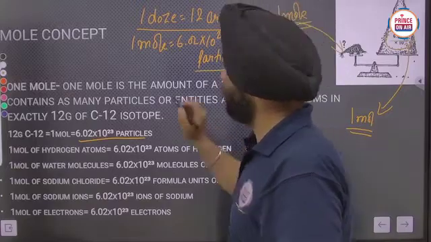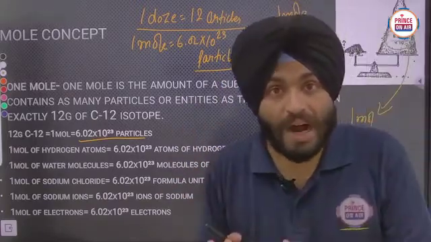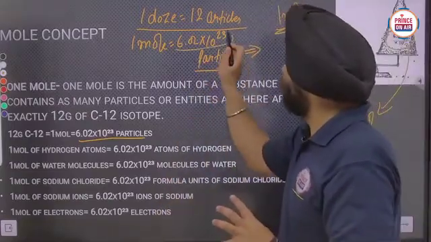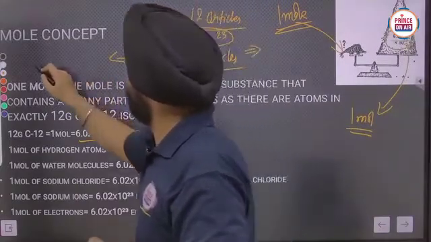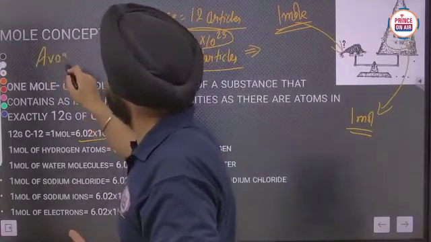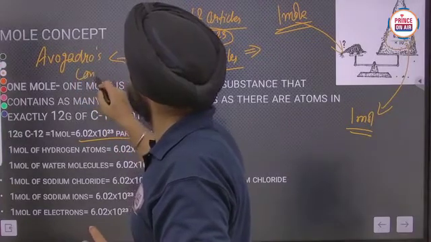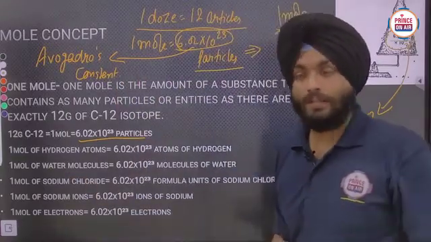Is it clear now? That number is also known as Avogadro's constant. Clear?